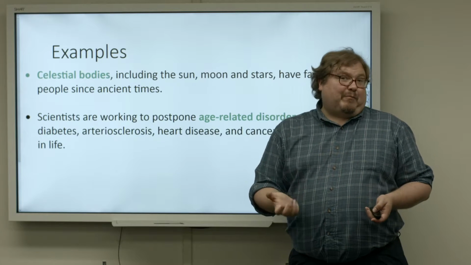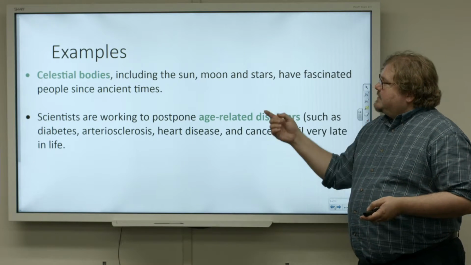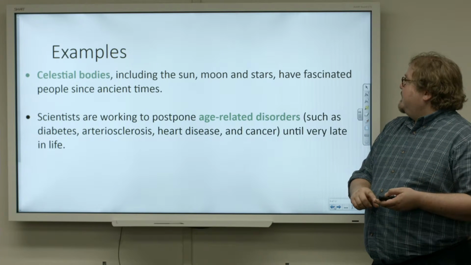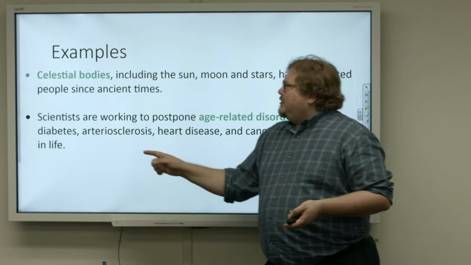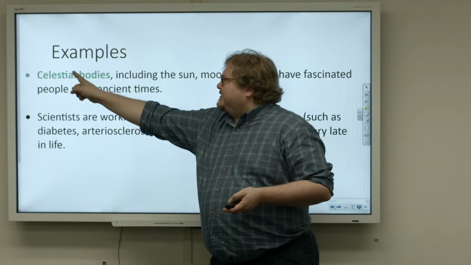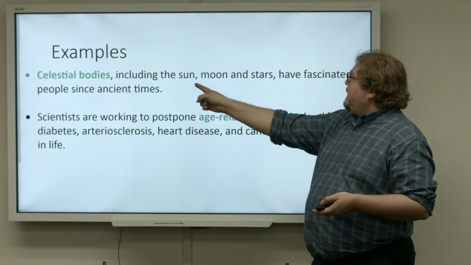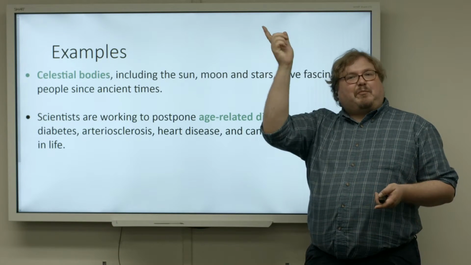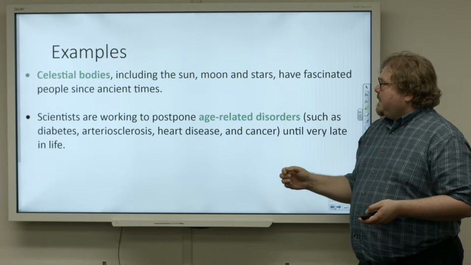Sometimes you'll see an example in a sentence that will give you a clue. Celestial bodies, including the sun, moon, and stars, have fascinated people since ancient times. Well, I've seen that word bodies, but celestial bodies? What is that? Oh, sun, moon, and stars. Oh, so it must be things up in the sky. So those are celestial bodies.